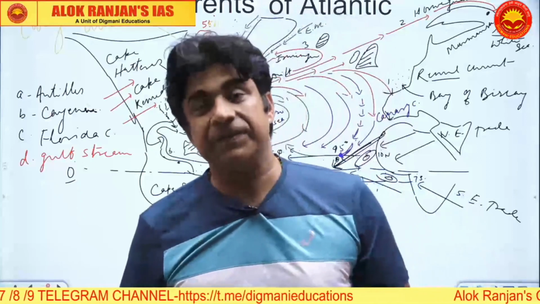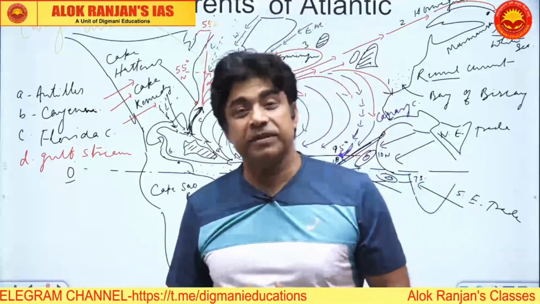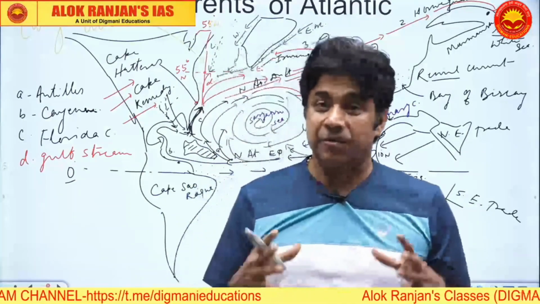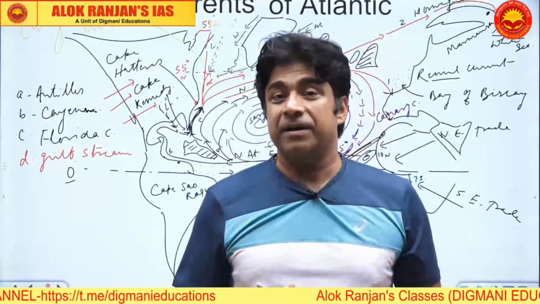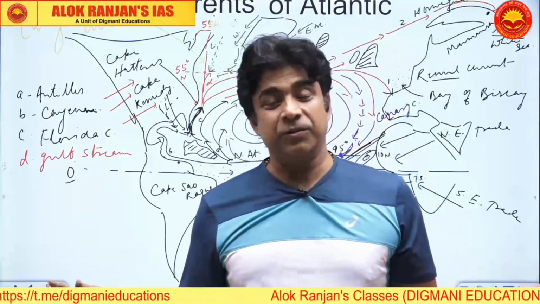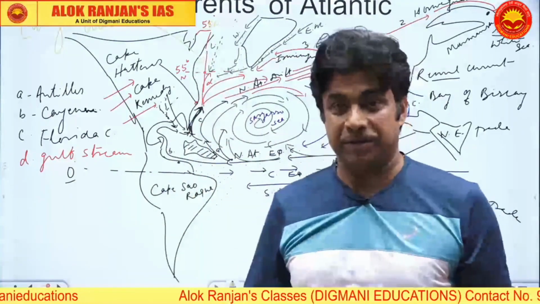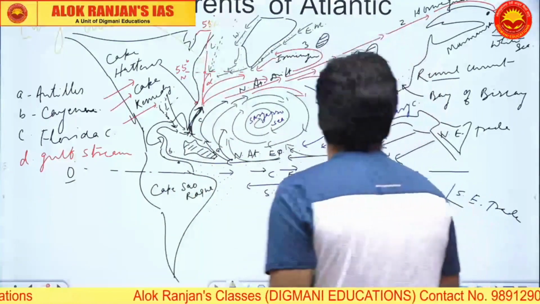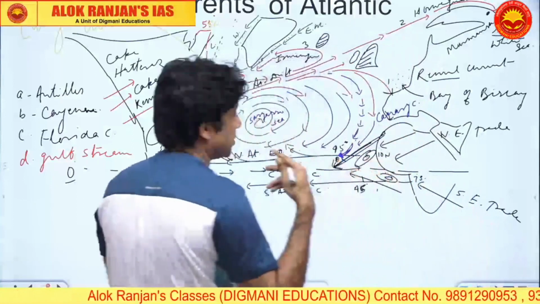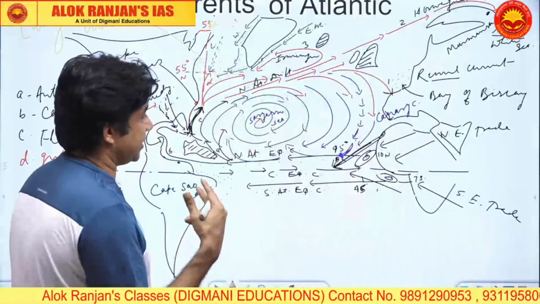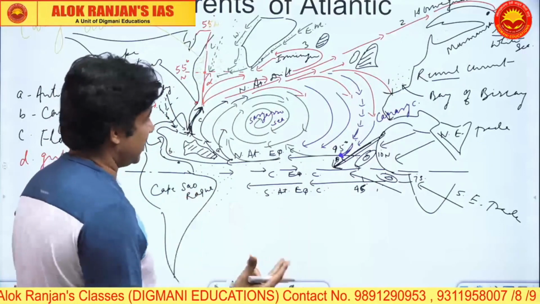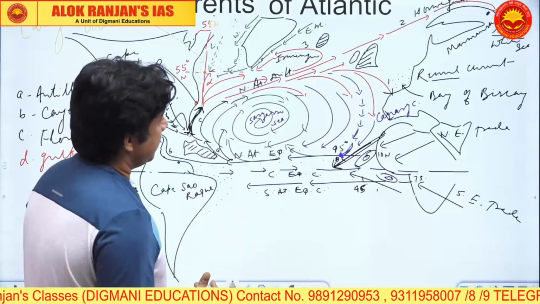But during winters, the Canary current becomes a warm current, because in winters the surrounding waters lose their temperature and the returning water has relatively higher temperature. So the Canary has dual properties, or seasonal variations in its character.